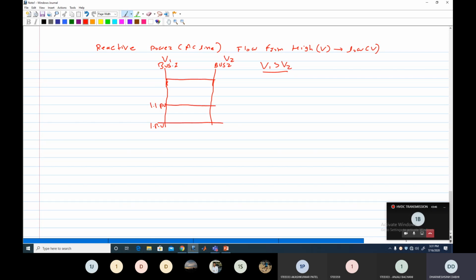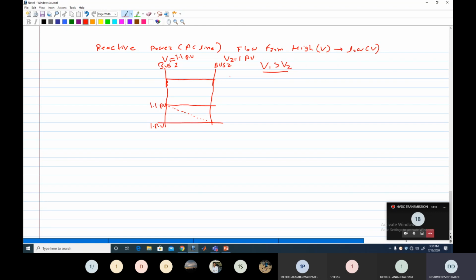Suppose V1 is 1.1 per unit and V2 is 1 per unit. In normal condition, the voltage profile throughout this line decreases. At bus 1 the voltage is 1.1, and as the length of the line increases the voltage decreases, and at bus 2 the voltage becomes 1 per unit. Clear? That is the normal condition.